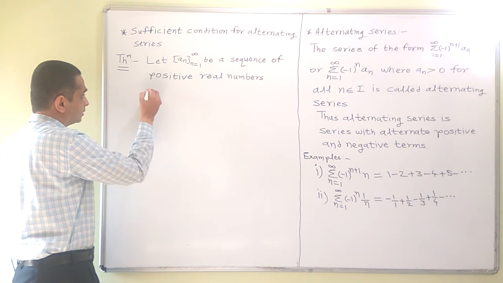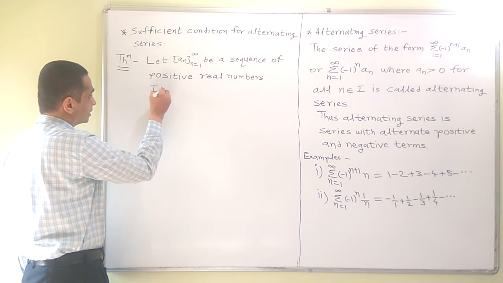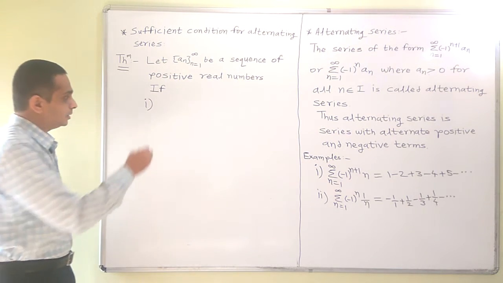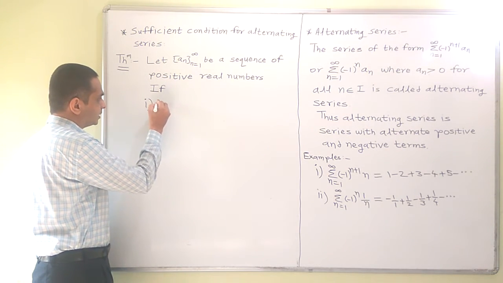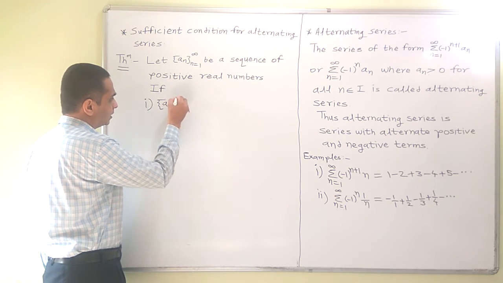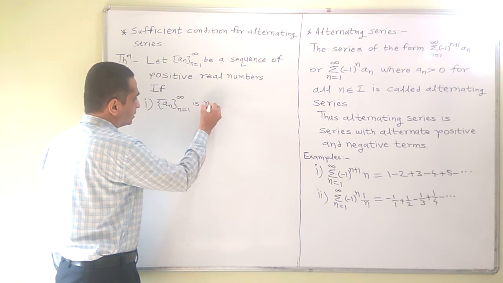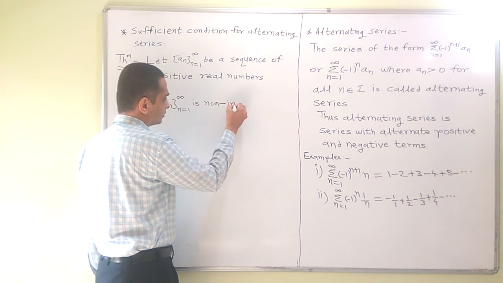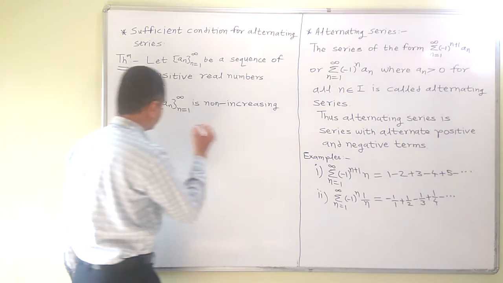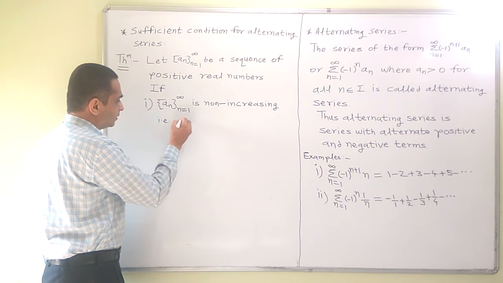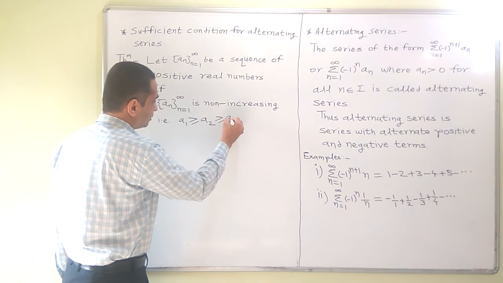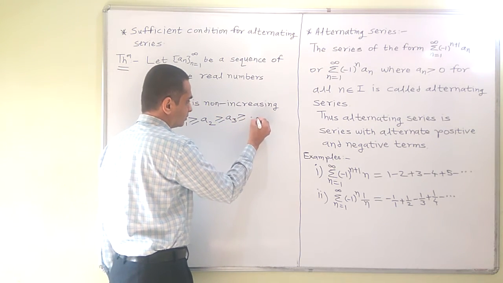If two conditions are satisfied, first, the sequence an, n is equal to 1 to infinity, is non-increasing, that is a1 is greater equal to a2, a2 is greater equal to a3, and so on.